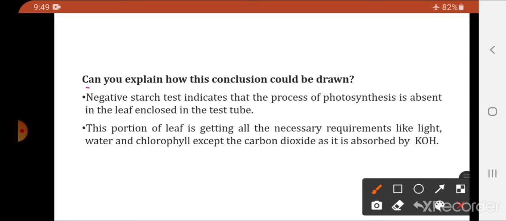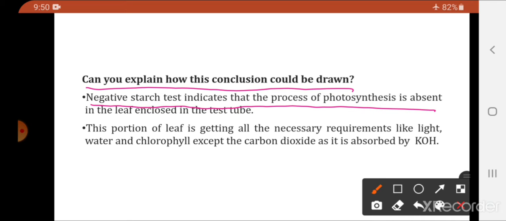Now, can you explain how this conclusion could be drawn? Negative starch indicates that the process of photosynthesis is absent in a leaf enclosed in the test tube. Where the starch test was negative, it indicates that the process of photosynthesis didn't occur in the leaf which was dipped in the test tube.